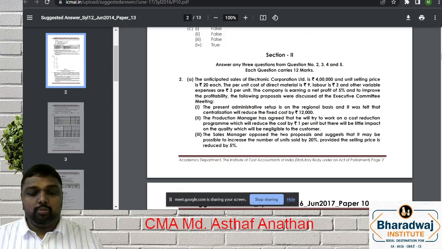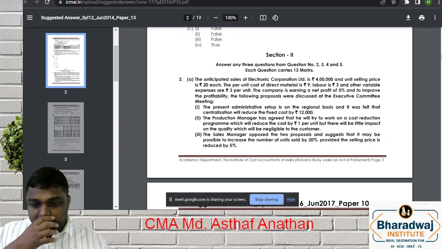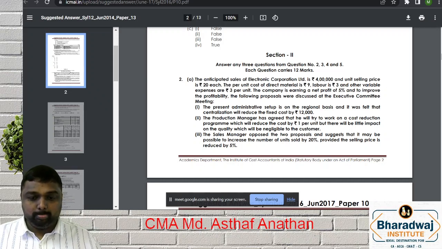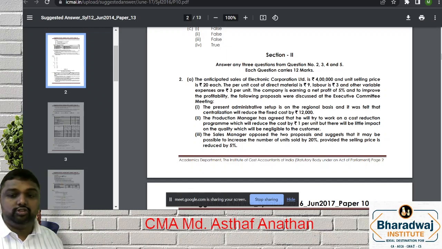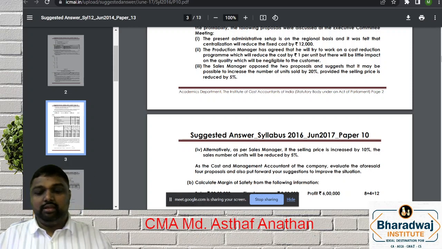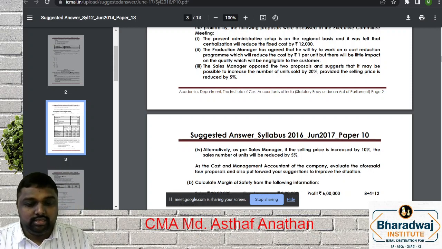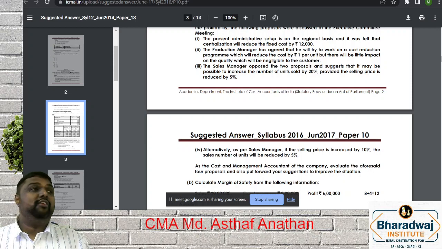The sales manager opposed the 2 proposals, and suggests that it may be possible to increase the number of units sold by 20%, provided the selling price is reduced by 5%. Alternatively, if the selling price is increased by 10%, the number of units sold will be reduced by 5%. As a cost management accountant, evaluate the aforesaid proposals.